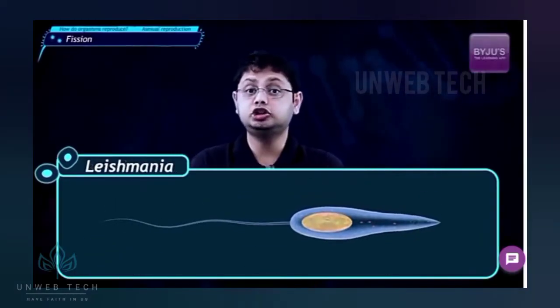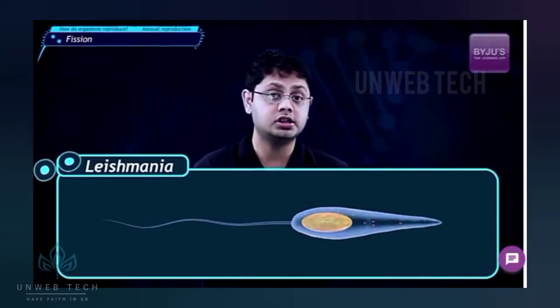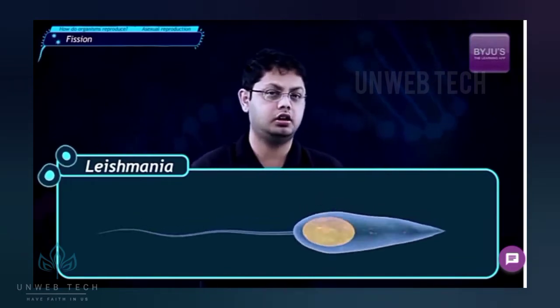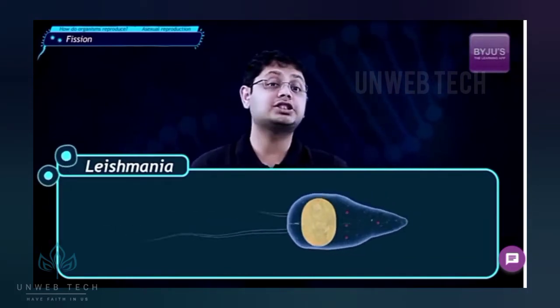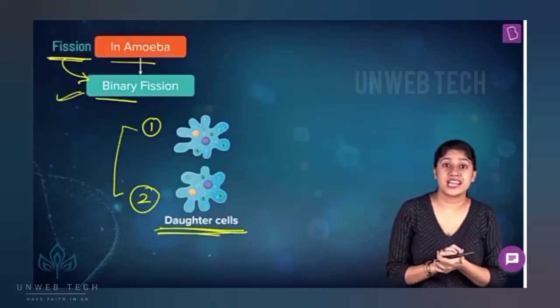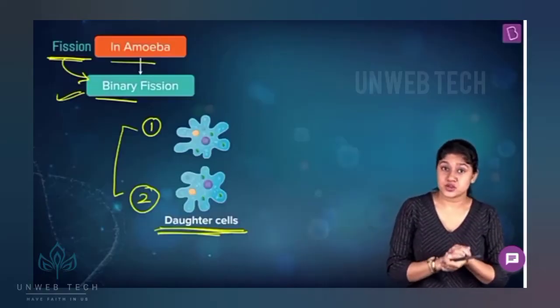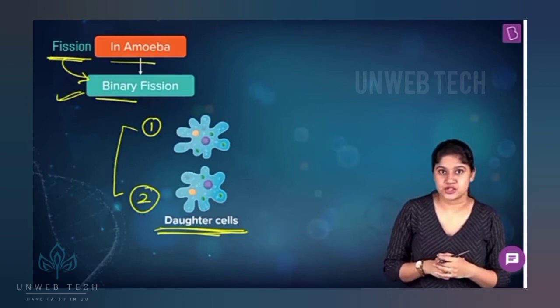Organisms like Leishmania show organization in their bodies. It has a whip-like structure at one end of the cell. So splitting it any which way will not help the organism. Hence, the splitting has to happen in a definite orientation in relation to the whip. That was a great video. As you see, Leishmania also has binary fission.